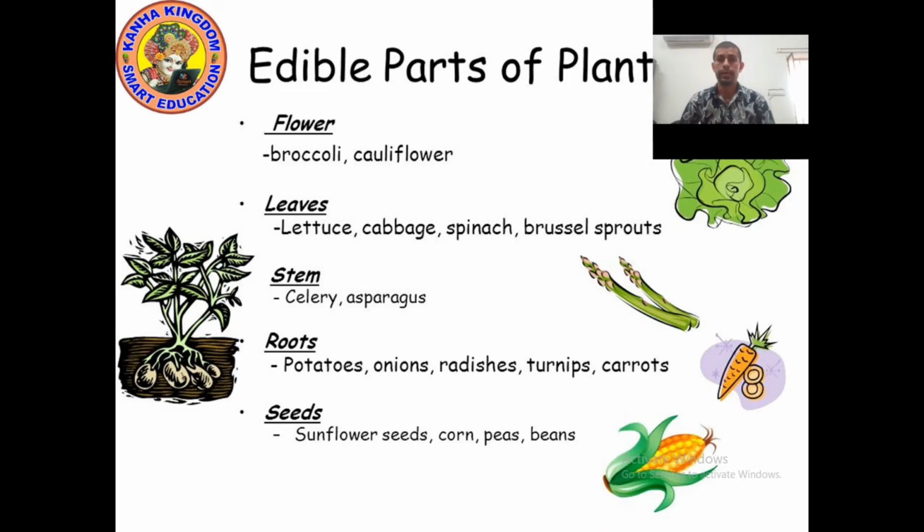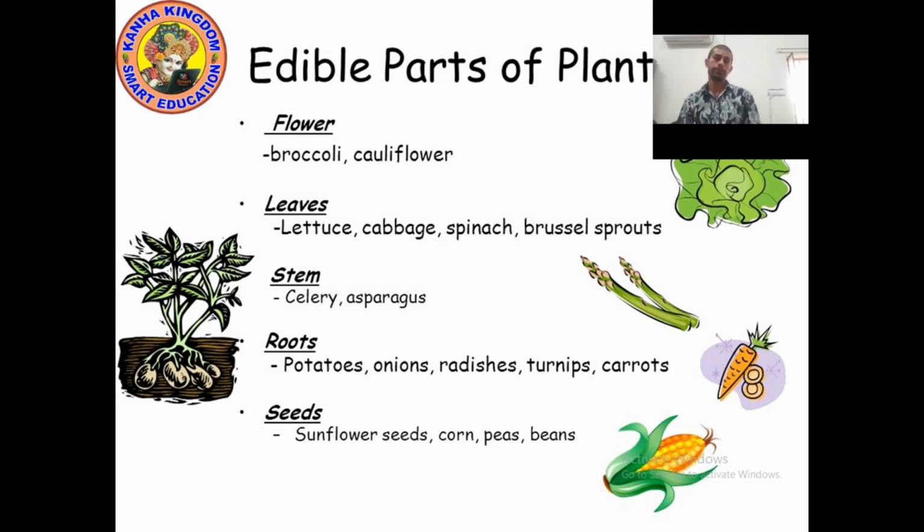So kids, as you can see on the screen, these are edible parts of plants. We eat flowers, leaves, stem, root, and seeds. Edible means eatable, which can be eaten by us. Which flowers do we eat?